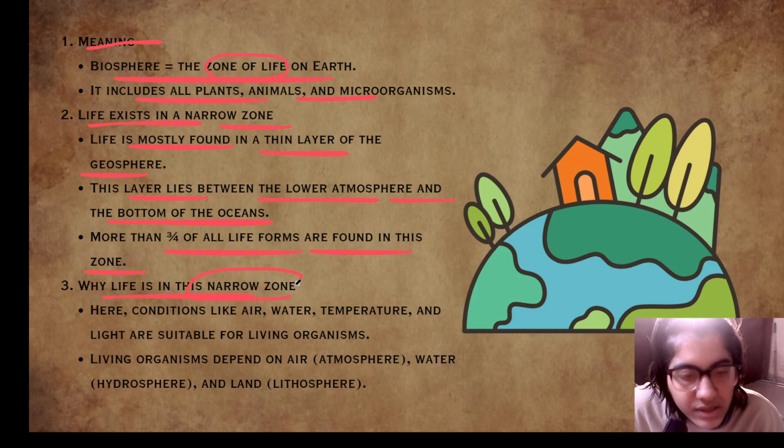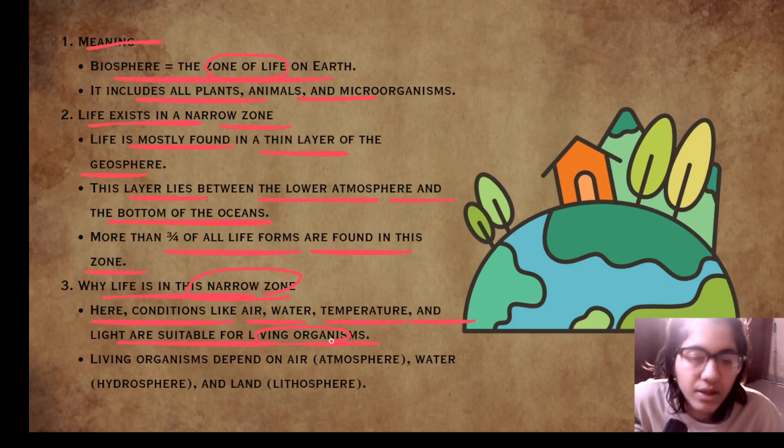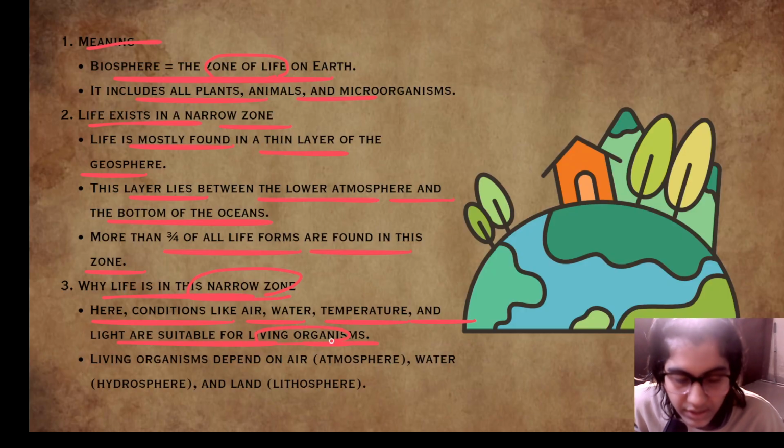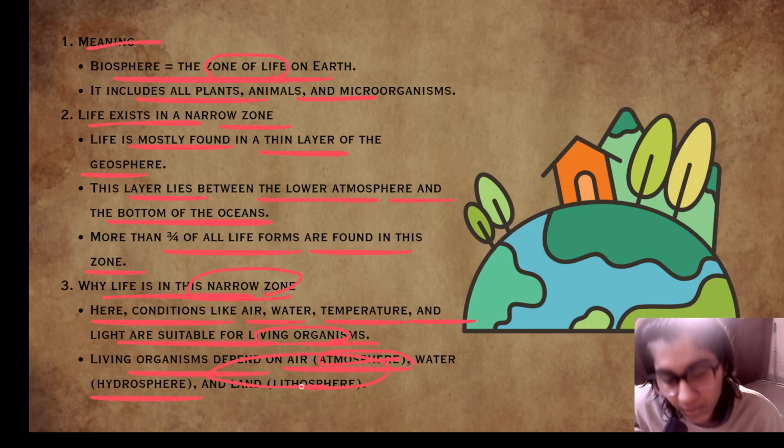Why is life in this narrow zone only? Here conditions like air, water, temperature and light are suitable for living organisms. So the right amount of air, the right gases present in the air, the water, and a suitable temperature, all these living conditions are present only in this narrow zone. Living organisms depend on air, water and the lithosphere. These are the three components on which living organisms depend.